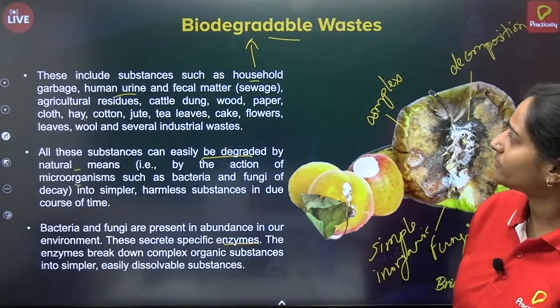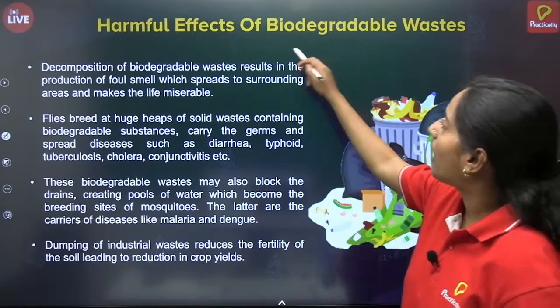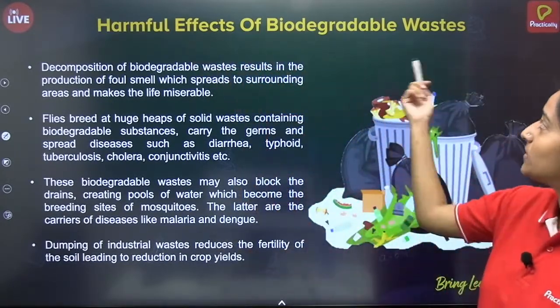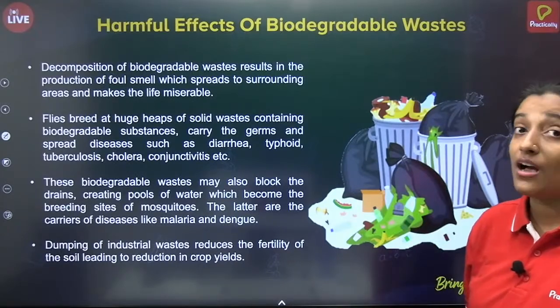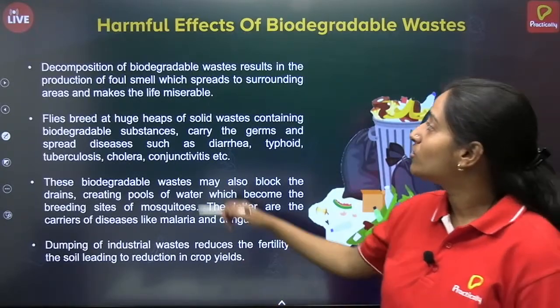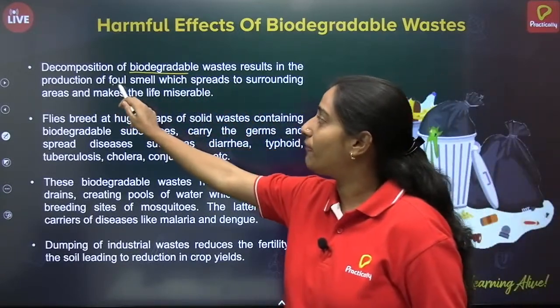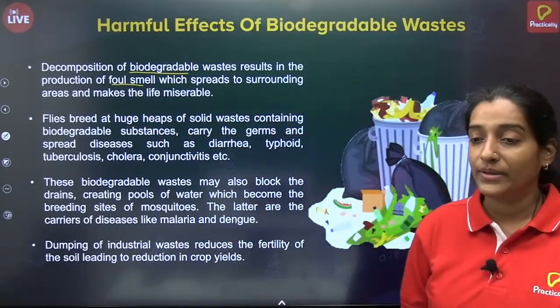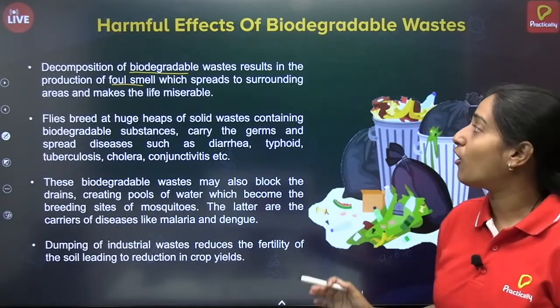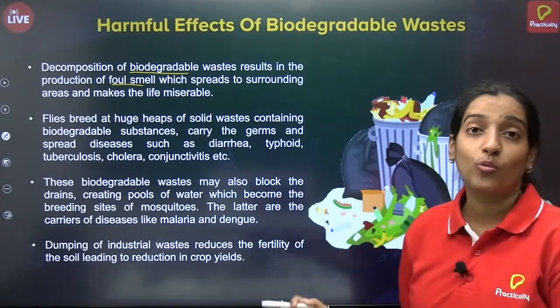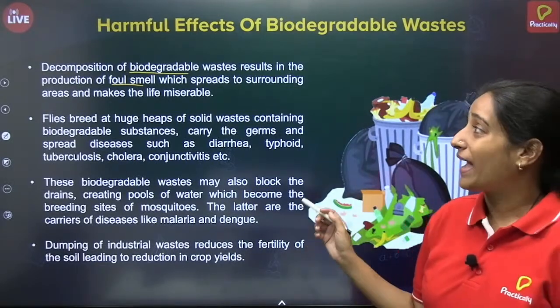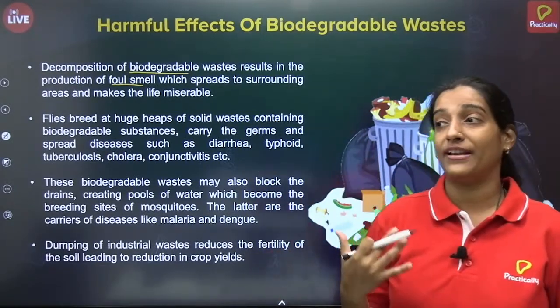But how is it harmful? This biodegradable waste, how is it harmful to the environment? So decomposition of biodegradable waste results in the production of foul smell. What does that mean? If there is an excess amount of biodegradable waste on the surface, decomposition will give us a very foul smell.